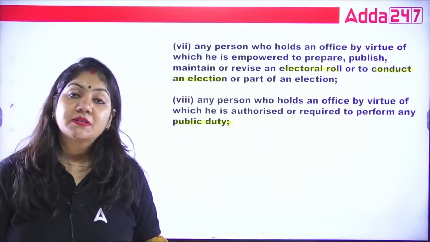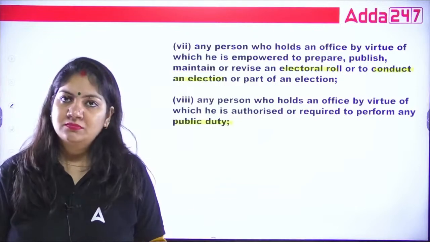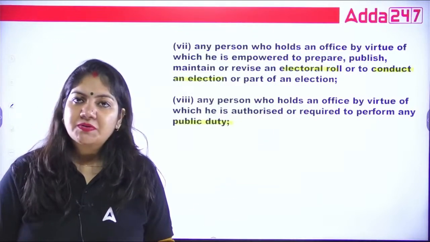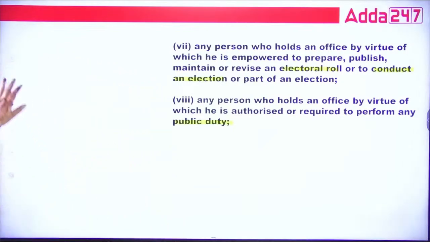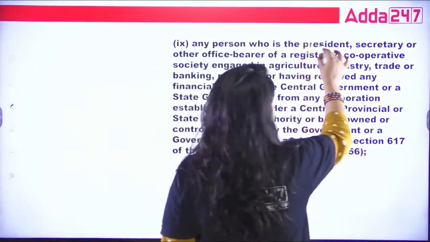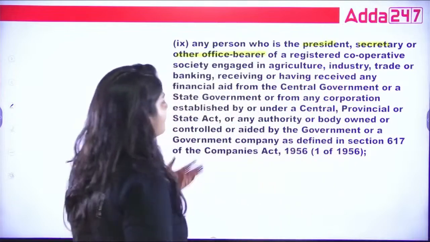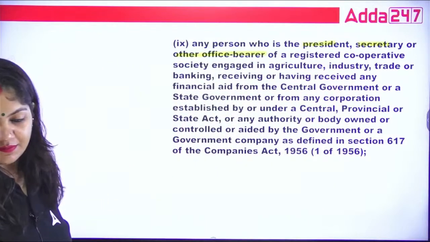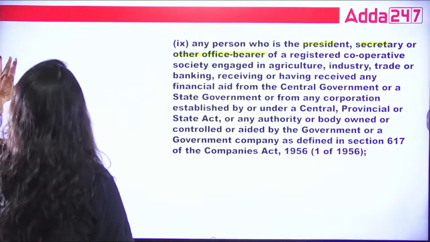The public servant definition contains 12 points, but there is no need to apply them, because these 12 points you people know. You people know who are the persons working under the government. So these all are public servants. Next, any person who is president, secretary, or other office bearer, these are what? These are public servants. See? These are public servants. Next, 10.